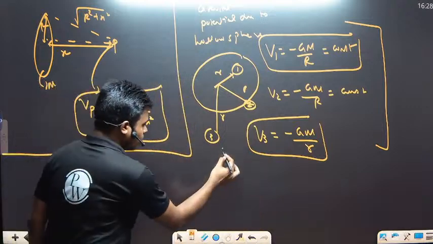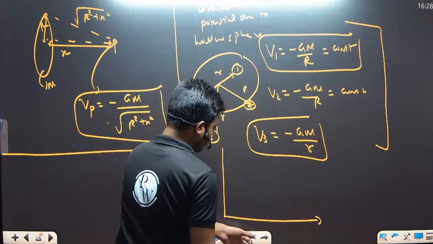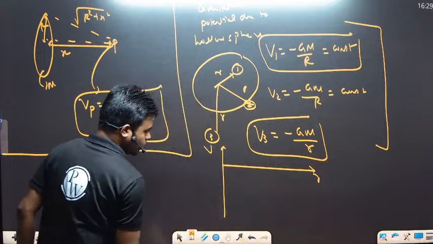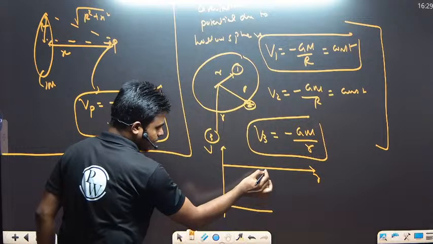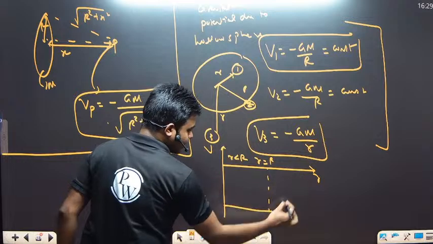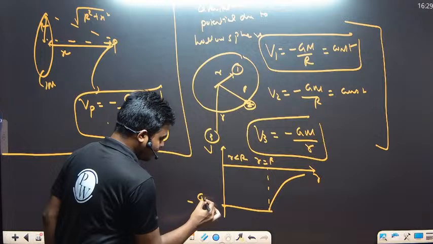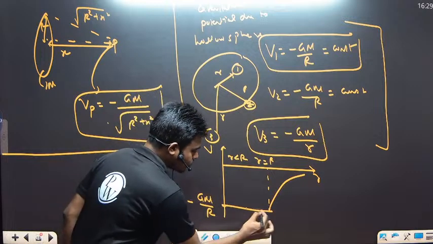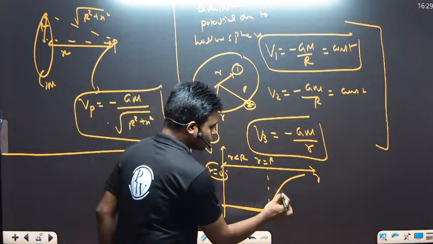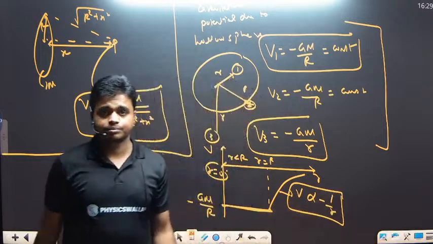And if we talk about the graph, it will be like this. We have to draw on the negative side. This side is V, and this side r we have to draw. Initially it will be like this, up to r equals capital R. For r less than capital R, this value is negative, so it is constant at minus GM by R from r equals 0 to r equals capital R, and after that V is proportional to minus 1 by r. Clear?